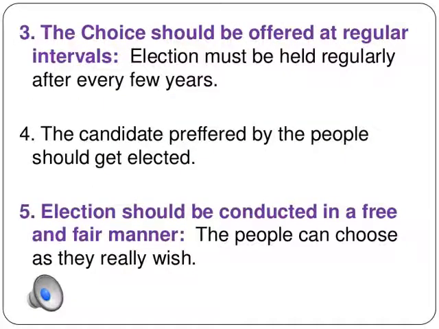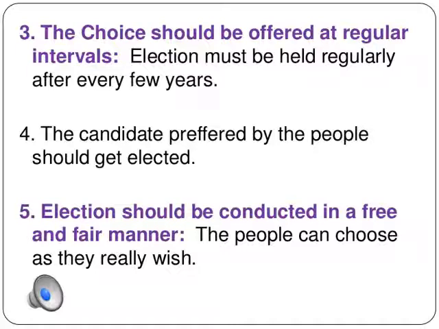The third is that the choice should be offered at regular intervals. This means that elections must be held regularly, every 5 years. If the people see that the person who has been elected as their representative is not fulfilling the promises made in the manifesto, then they again have a chance to throw that person out of power and select a new person. This can happen only when elections are held at regular intervals of every 5 years.